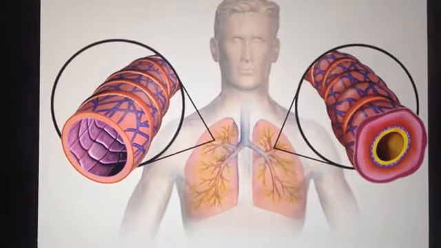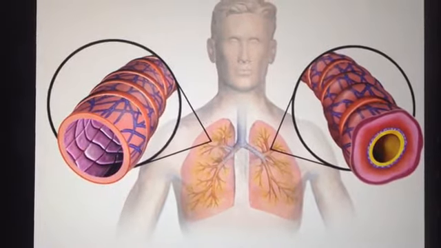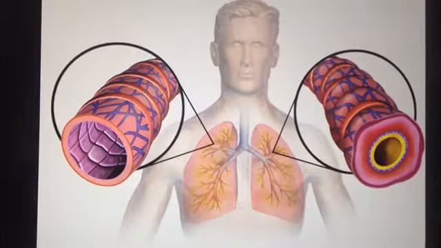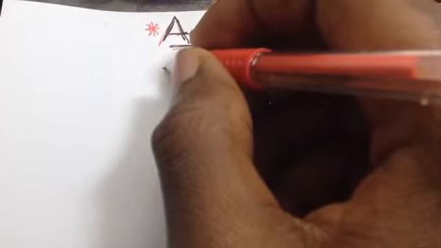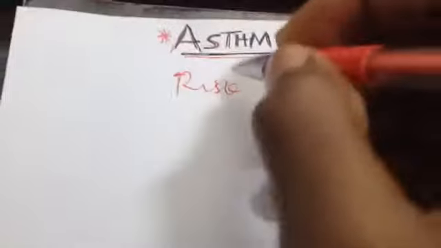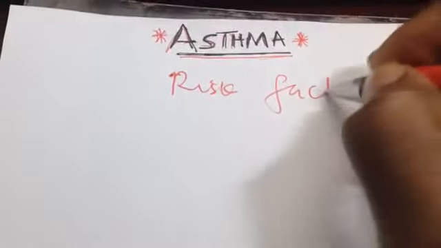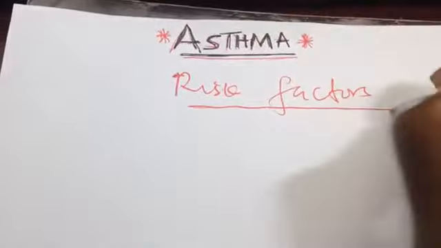So for a person to get asthma, now we are going to talk about the risk factors. We have seen the definition, then the risk factors of contracting asthma. The risk factors of asthma: we have family history.